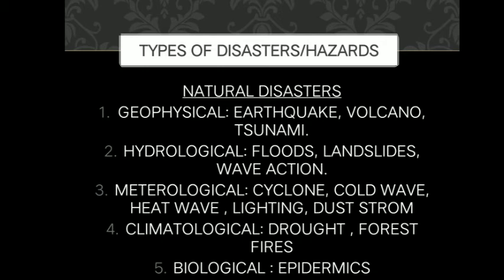If we go to landslides, these occur in hilly and mountainous regions. The top layer of the hills or mountains starts slipping down. This is because of massive crumbling of the earth's crust that causes these landslides. And sometimes excessive rainfall can result in the saturation of the top layer of the mountains, and that may even result in landslides.